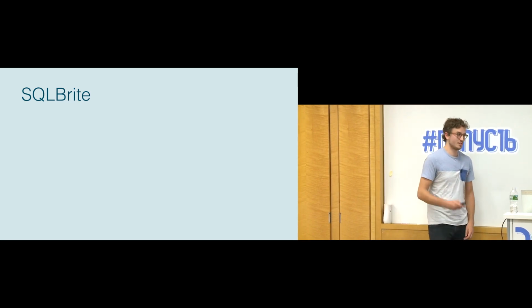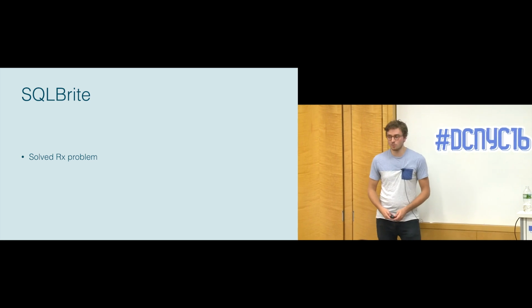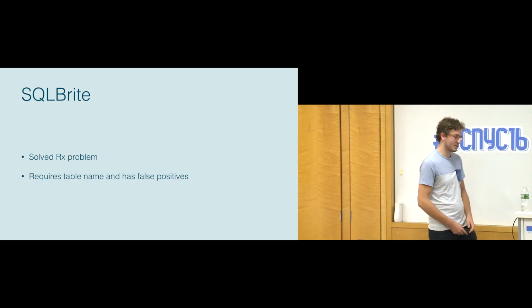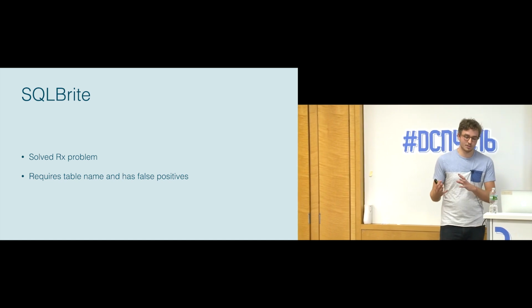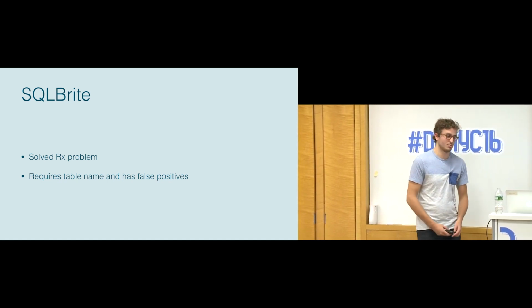SQLite really didn't handle this. Its problem solving was all based on Rx, and when we were creating it, we really only made the compromise of having to pass in that table name and have those false positives. But we didn't want to deal with the object side of it in SQLite, but we knew this was a problem. There was so much boilerplate.